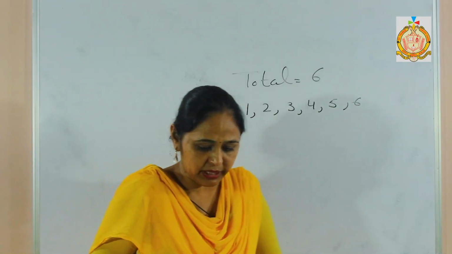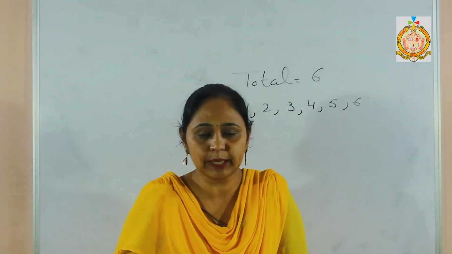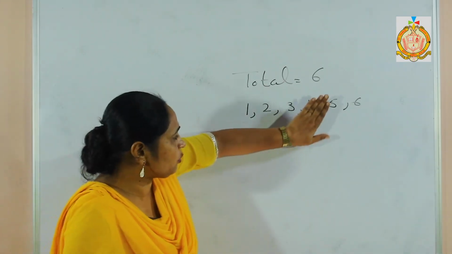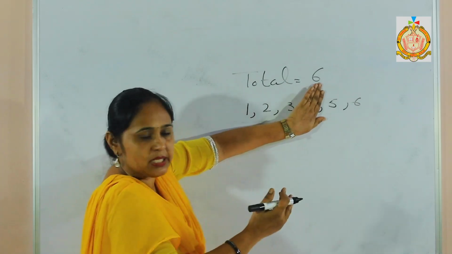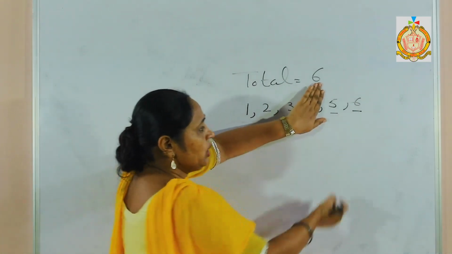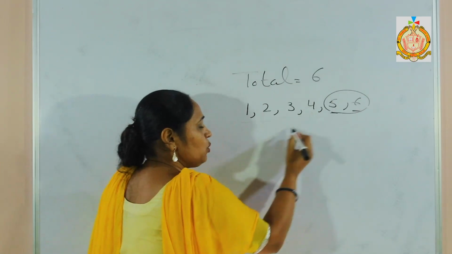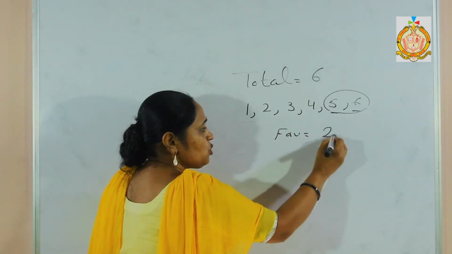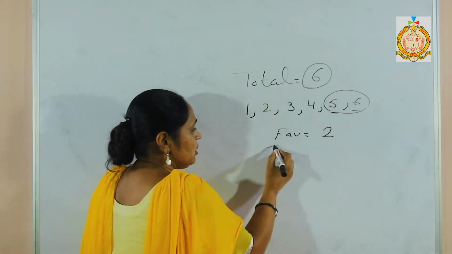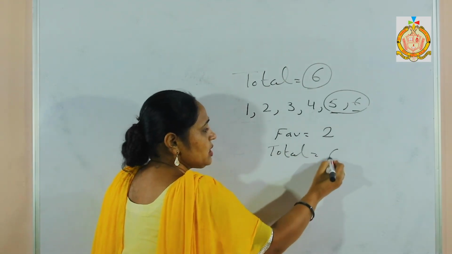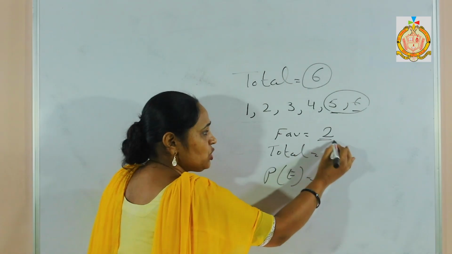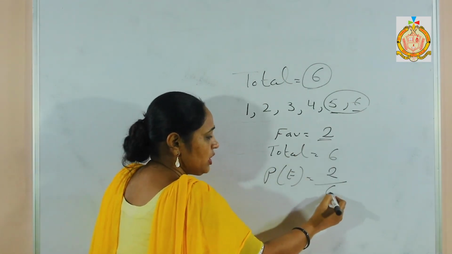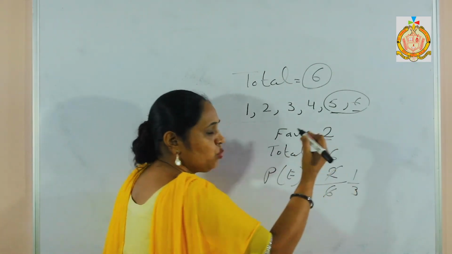In the given statement it is greater than 4, that means not equal to 4, so I leave the 4. Greater numbers are only 5 and 6. How many numbers are there? 1, 2. That means my favorable outcome is 2 and the total outcome is 6. Now I want to find the probability of this event. Favorable outcome 2 divided by total, the answer becomes 1 upon 3.